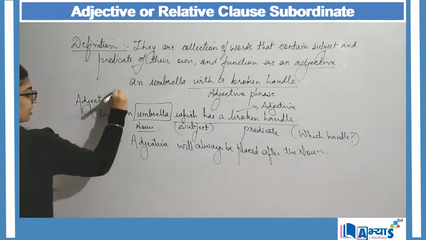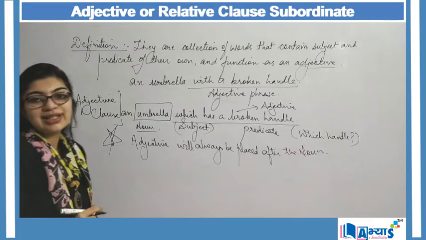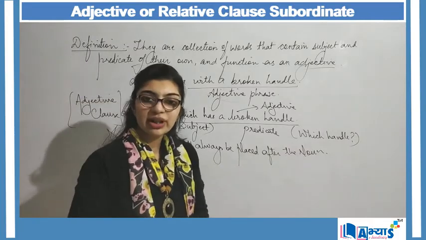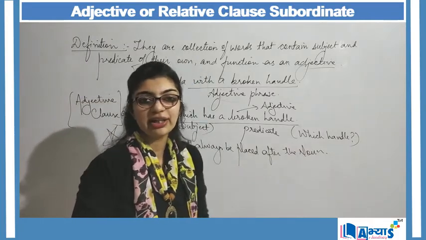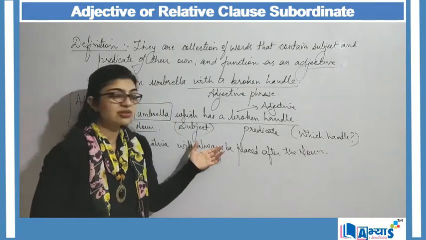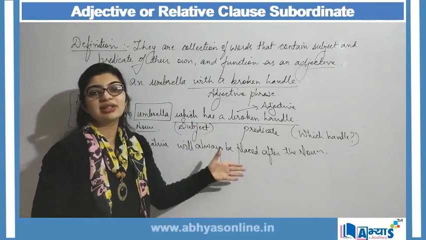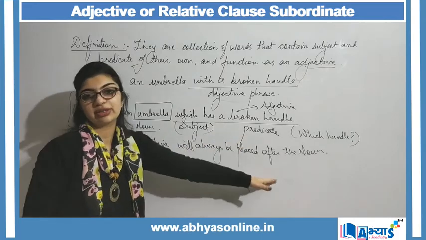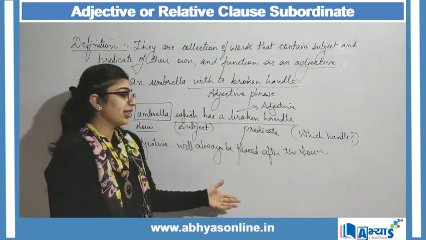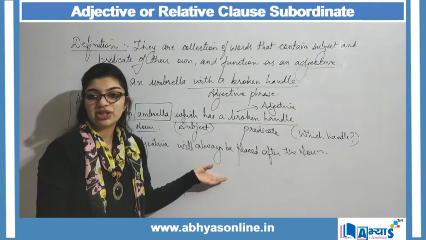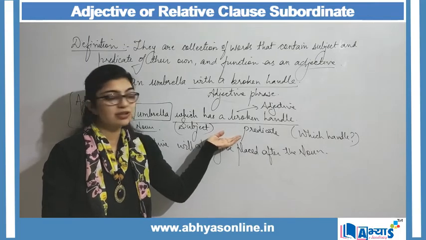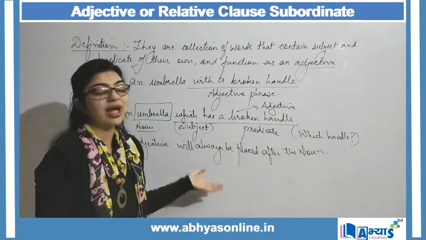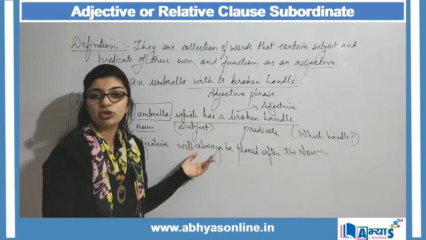So the biggest difference between a clause and a phrase is that a phrase will not contain a subject and a predicate, while my clause will only be considered as a clause when it contains a subject and a predicate. And then since here we are talking about adjective, it functions as an adjective, therefore this clause becomes an adjective clause.